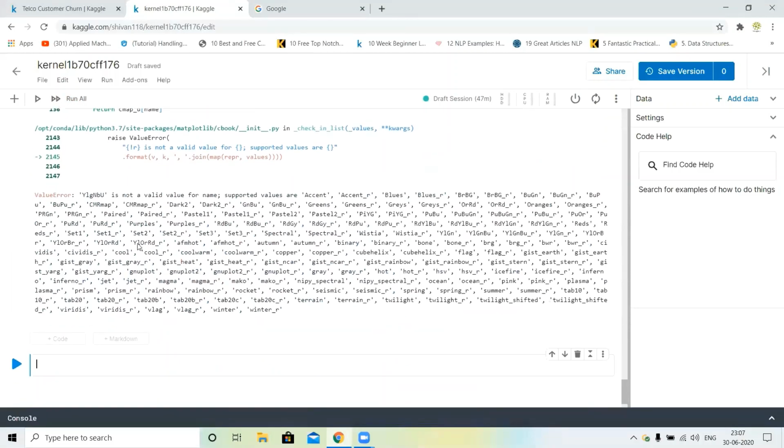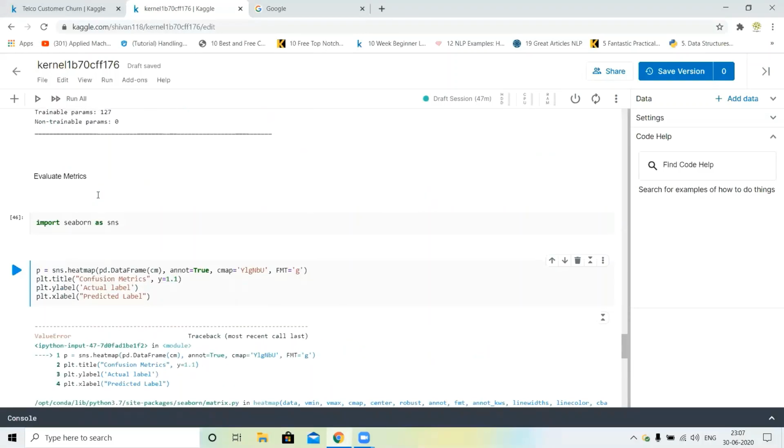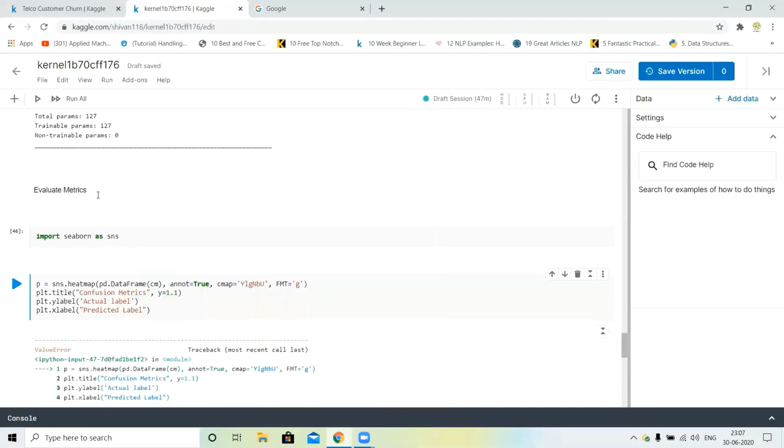Okay, this is wrong. Our color map is not valid. Okay, so I just changed my color name, YlGnBu.